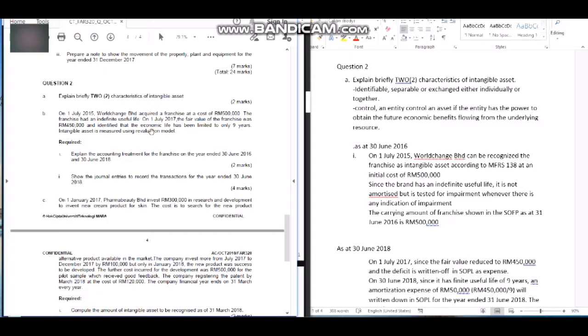Based on the fair value, the franchise was 450,000 and it was identified that the economic life has been limited. So basically, at 2015 the company stated that the franchise is indefinite, but in 2017 the company limited it to only 9 years. So it has to be amortized, and the intangible asset is measured using the valuation model.